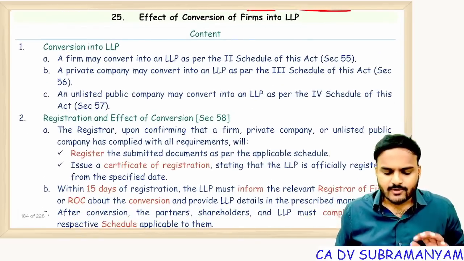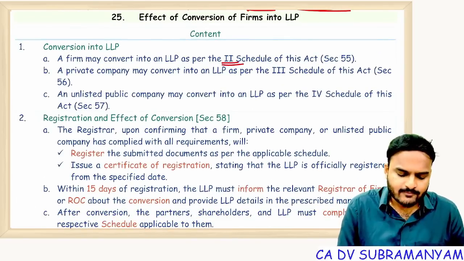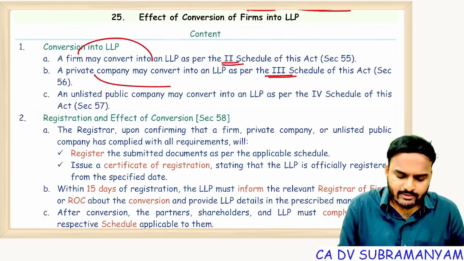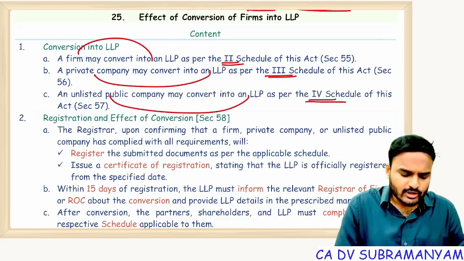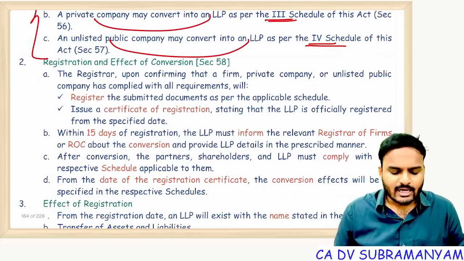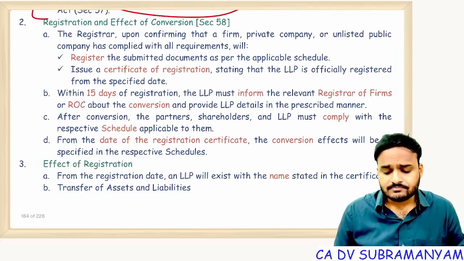Effect of conversion of firms into LLP. Schedule 2 says a firm can be converted into LLP. Schedule 3, private company into LLP. Schedule 4, unlisted public company into LLP. So following these schedules, an entity can be converted into LLP. But the point is, you have to file documents with ROC.